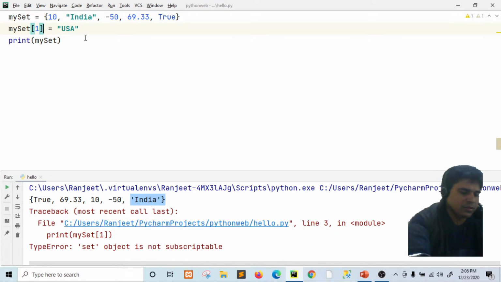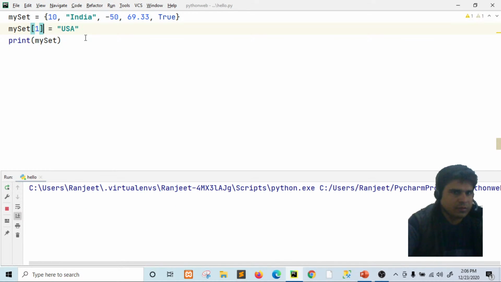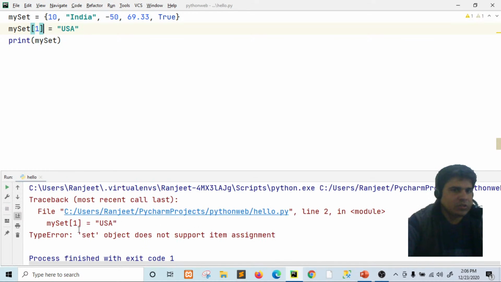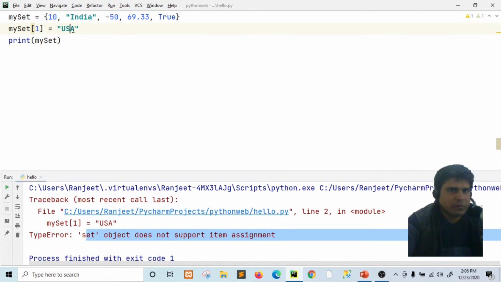Now run this. There is also a type error: set object does not support item assignment.